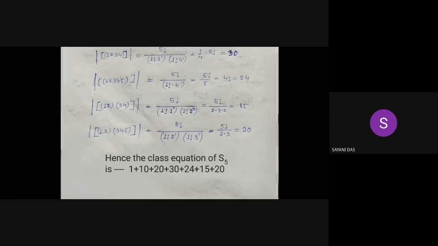Dn has a general formula for n even and n odd, for every n, but there is no general formula for Sn. So for each fixed n, we can calculate the class equation by counting the number of cycles using the last result.